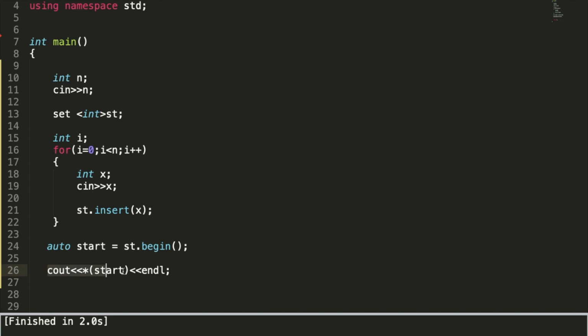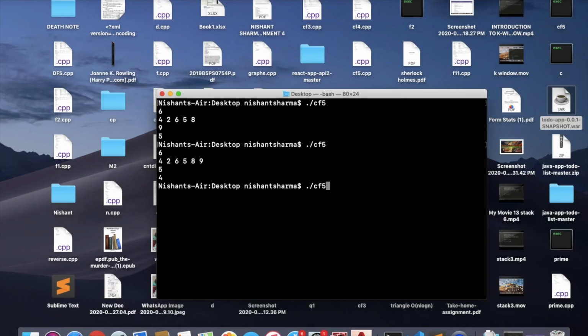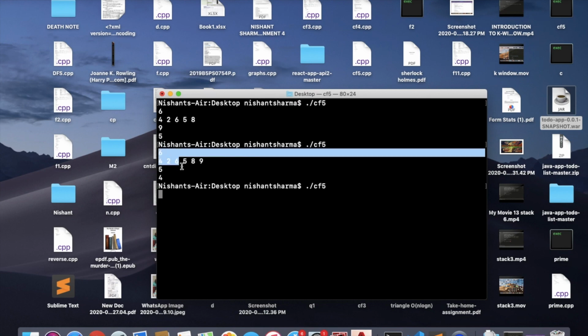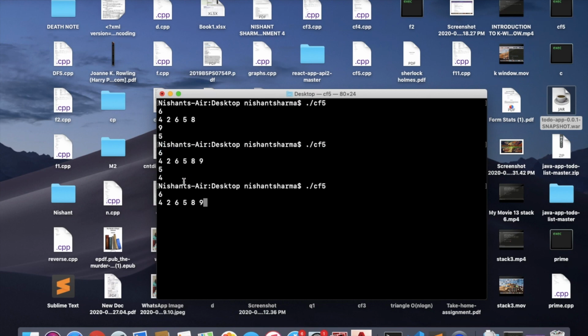So this is how we are going to get the start of a set. Let me print this, taking the same example as before. Start is giving 2, because in a set, whichever order we insert the elements, it does not matter, it is going to store the elements in increasing order only.